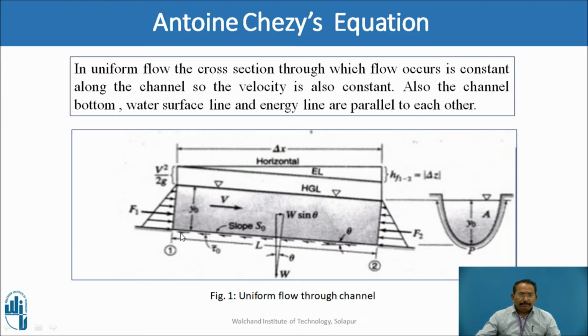This is the channel, and here you can see the forces which are applying over here. This is the channel bottom. This is the depth of water. This is the velocity we are showing in this direction. The water is flowing. Particularly, this figure is well known to us when we are going to find out the energy loss also. Delta x is the length between section 1 and section 2. In uniform flow, the cross section through which flow occurs is constant.